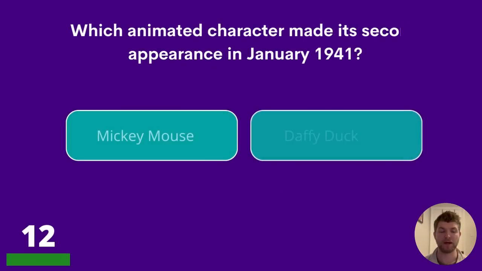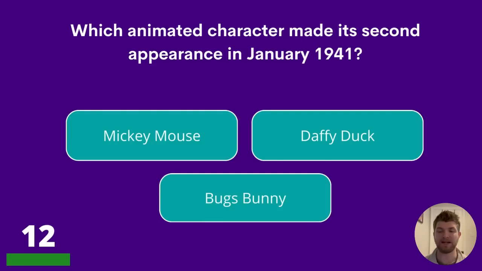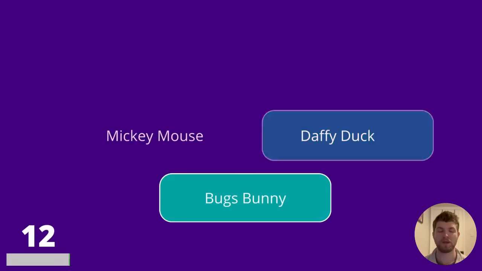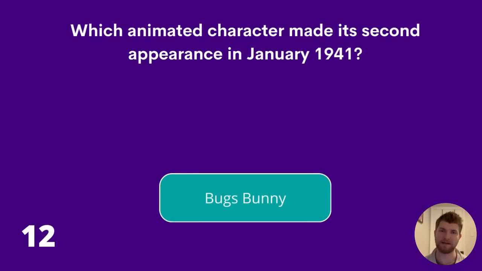Question 12. Which animated character made its second appearance in January 1941? Mickey Mouse, Daffy Duck, or Bugs Bunny? The answer is Bugs Bunny.